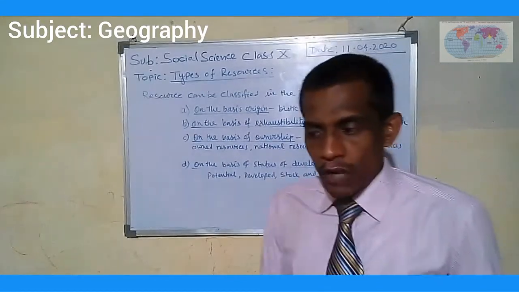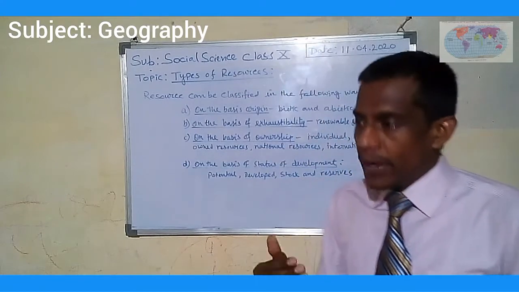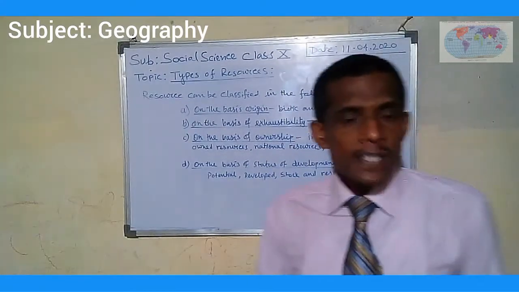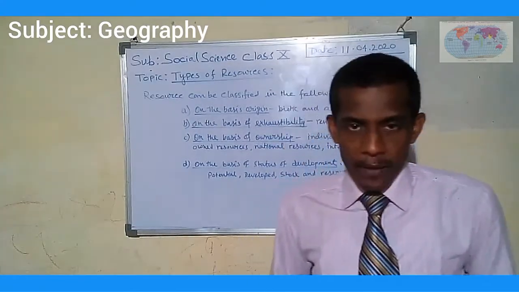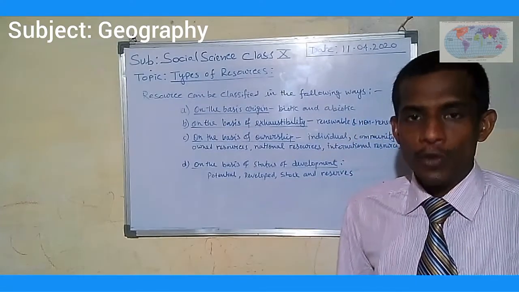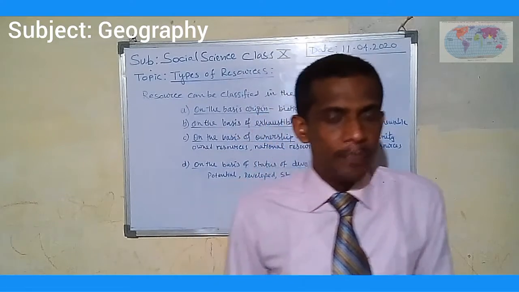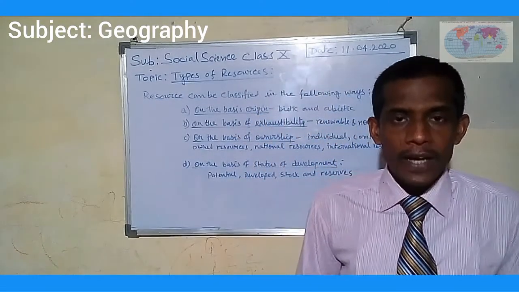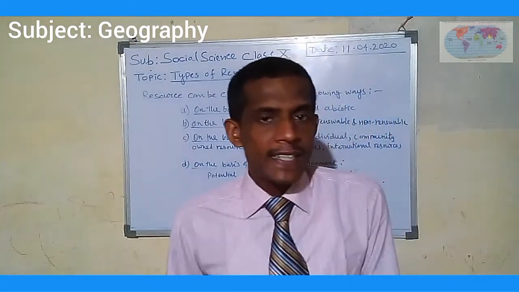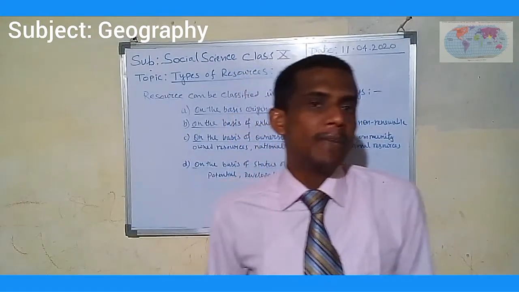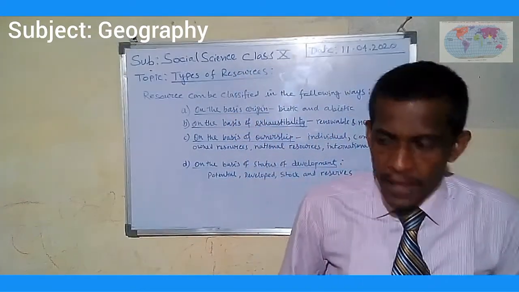Biotic resources means resources obtained from the biosphere that have a living component, like flora, fauna, fisheries, and forest. These are examples of biotic resources.